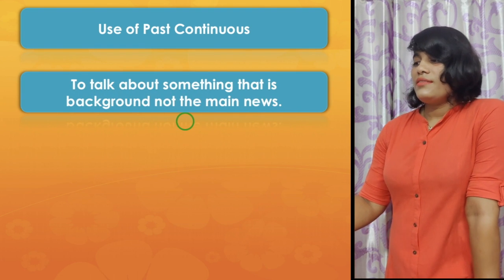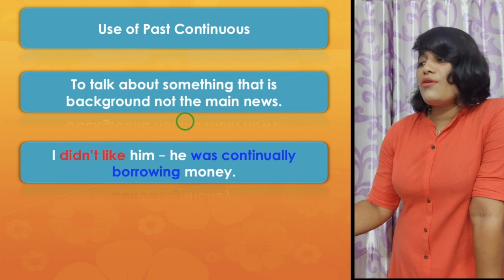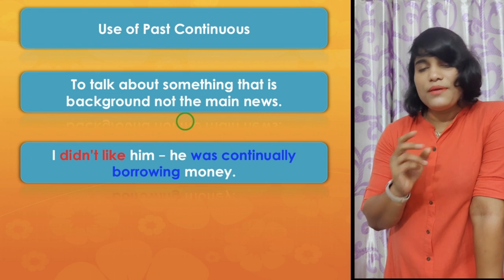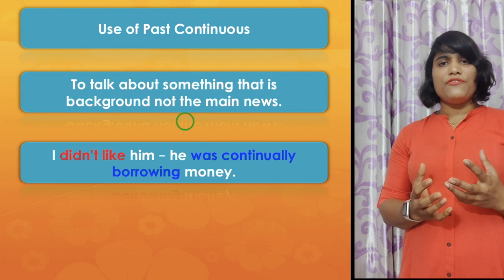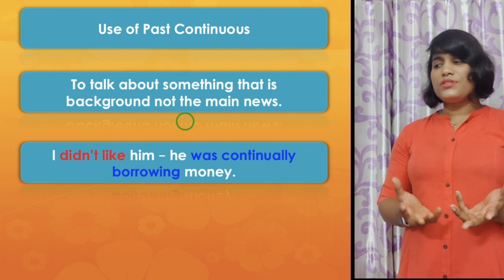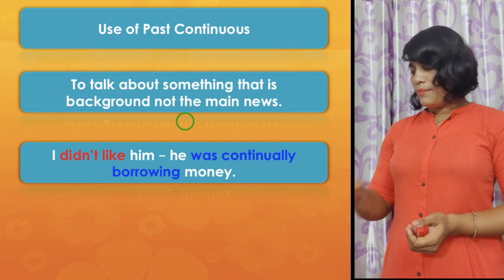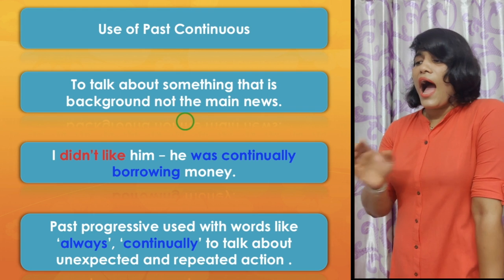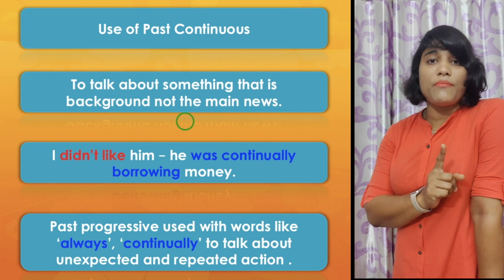Now, here is another example, to talk about something that is background, not the main news. This is very vital. When you are talking about some background information, not the main news, you have to use the past continuous aspect of the verb. If you see the example, it will help you understand. That is, I don't like him. He was continually borrowing money.